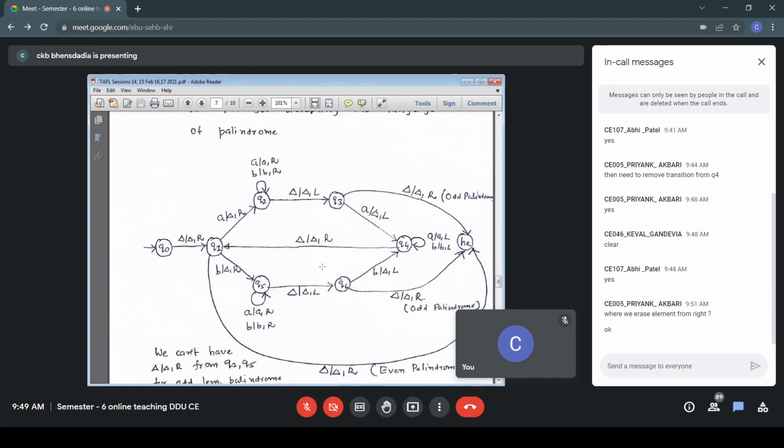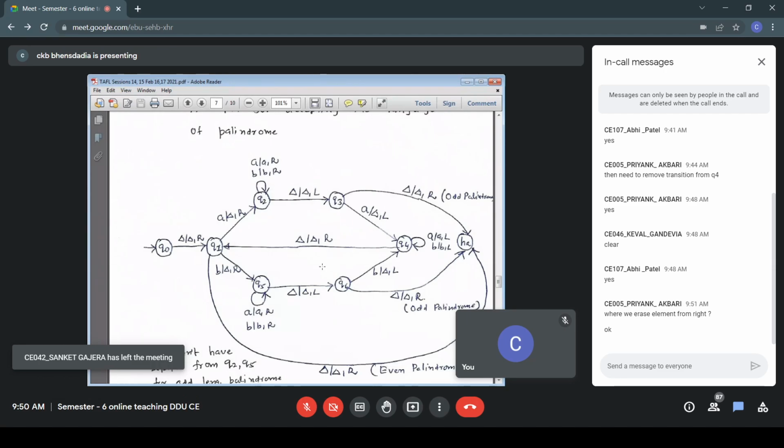That is how I remember the symbol, because I am erasing that. A blank R, B blank R: Q1 to Q2, A blank R; Q1 to Q5, B blank R. The leftmost symbol, I am reading that and erasing also. But I am ensuring that I remember it, because in the matching position on the right, I should know which symbol I had erased.